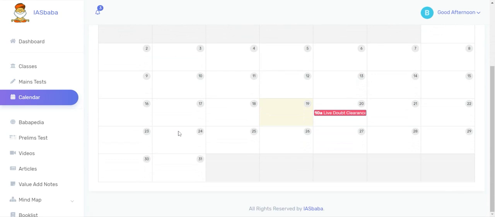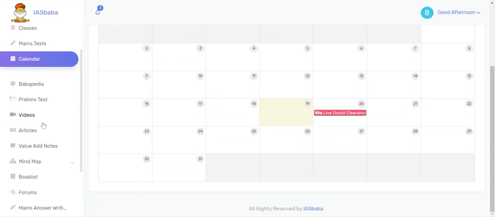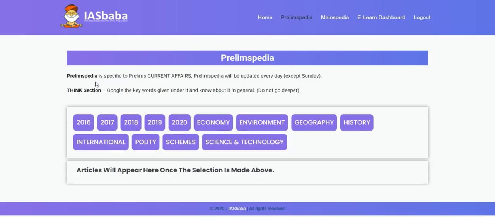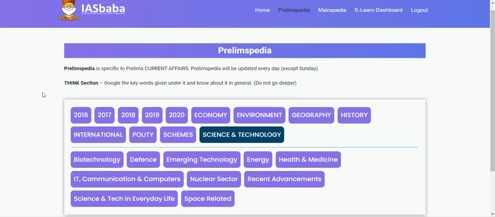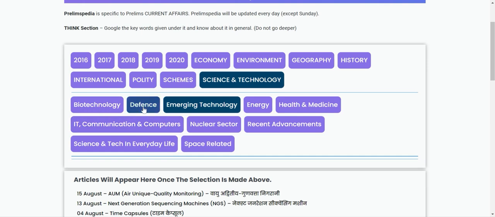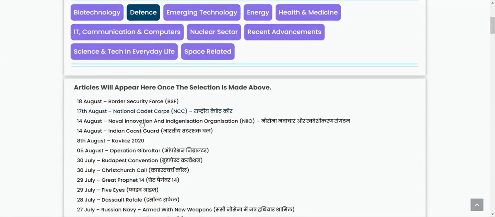Next is Babapedia. This is Babapedia. Once you click on that, you will be taken to this Babapedia portal where you can access Prelims and Mainspedia. In Prelimspedia, if you want to search for the topics of current affairs under Science and Technology, you can click here. Similarly, you can narrow down your search to emerging technology, defense by clicking on that particular topics.